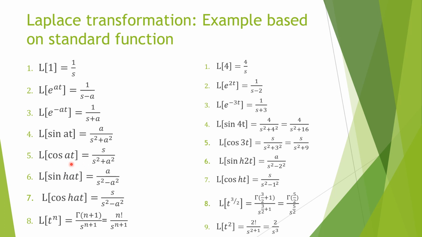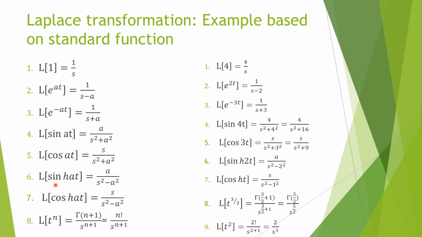What is Laplace transformation of cos at? So s upon s square plus a square, a is any constant. So we can see here Laplace transformation of cos 3t. 3 is constant, cos 3t is s upon s square plus 3 square. S upon s square plus 3 square, which is 9. So it will be 9. In case of sine, numerator is constant. In case of cos, numerator is s.